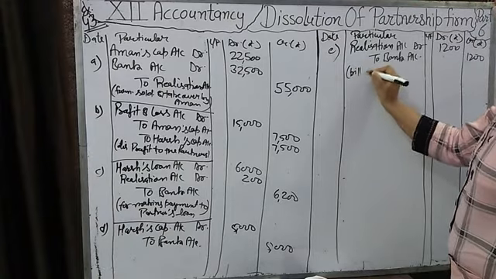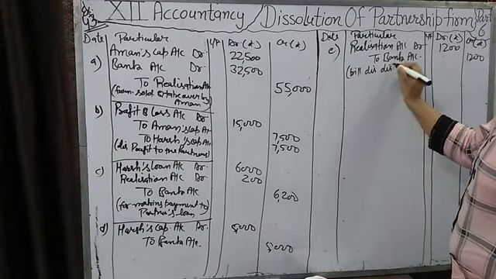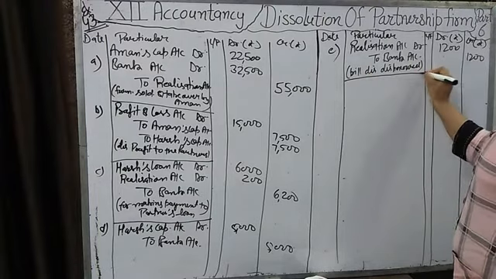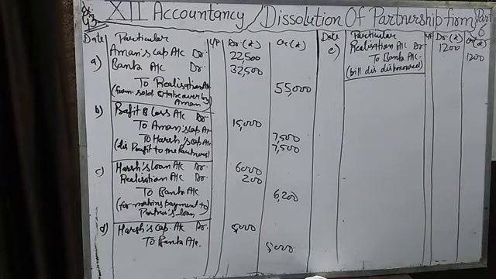bill discounted dishonor. You know this thing that a bill discounted is a contingent liability of the firm. If by chance the drawer is insolvent, then the drawer has to pay the amount of the bill to the bank.